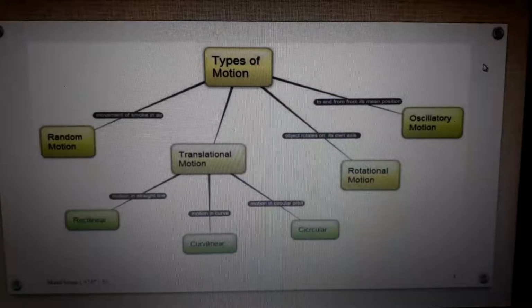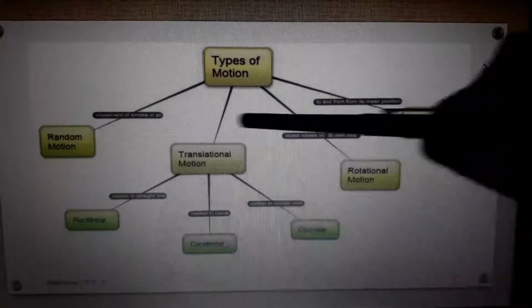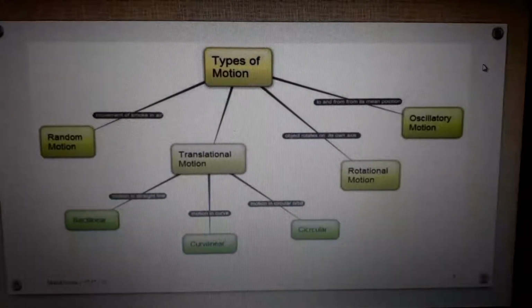For example, curvilinear motion. Curvilinear motion means motion in a curve. Circular motion is motion in a circular orbit. If you move in a circle, we can say it is circular motion. Motion in a curve, we can say, is curvilinear motion.